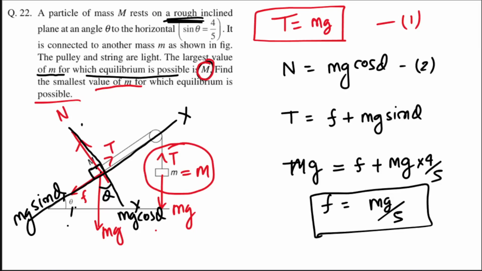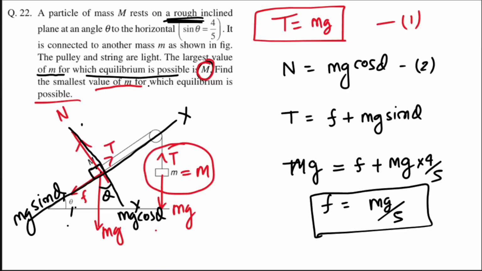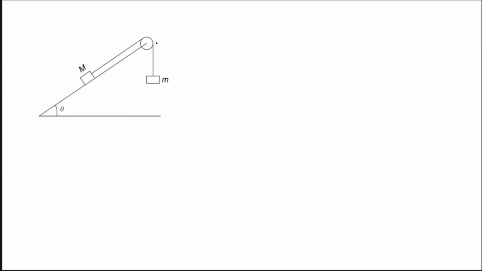Now let us talk about the second case where m is the least. So let's say what we are asked. We are asked for the smallest value of m. Let's say the smallest value of m is m, small m. And in that case, this m mass will have a tendency to go down and friction will act up. Okay? So what are the forces acting? Tension T up, and here tension will be different. So let's indicate it by T dash. And this is F here.